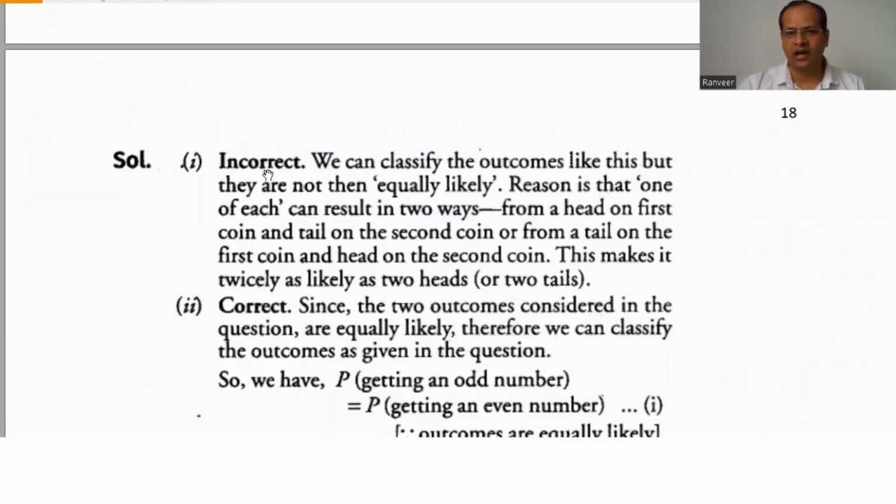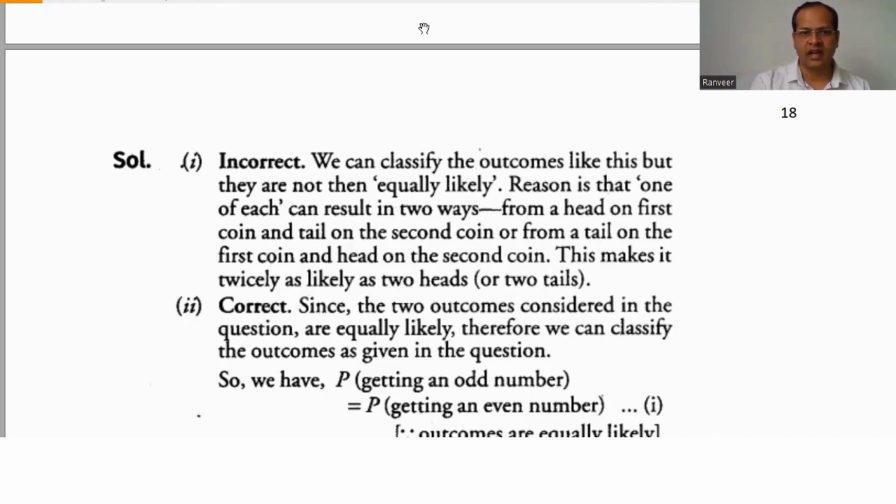We can classify the outcomes like this, but they are not equally likely. The reason is that one of each can result in two ways: a head on the first coin and a tail on the second, or a tail on the first coin and a head on the second.